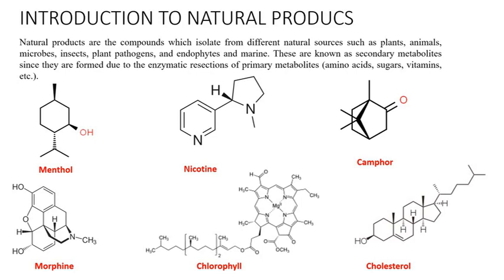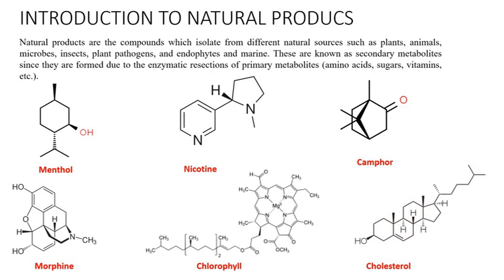That means they are obtained by the enzymatic reactions of the primary metabolites like carbohydrates, proteins, and vitamins. Primary metabolites are involved in direct functioning because they are very important for the normal growth and development of the body, whereas secondary metabolites are just products of their enzymatic reactions.